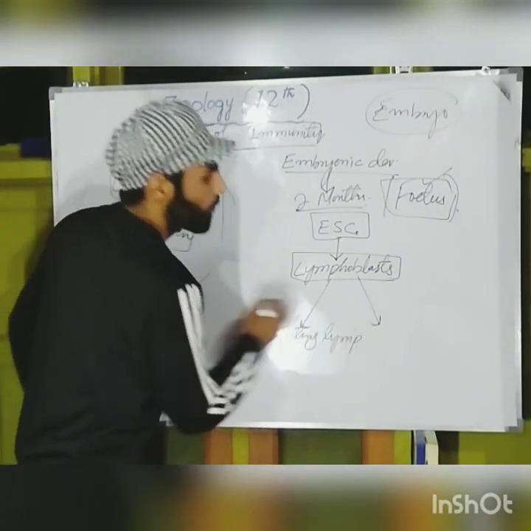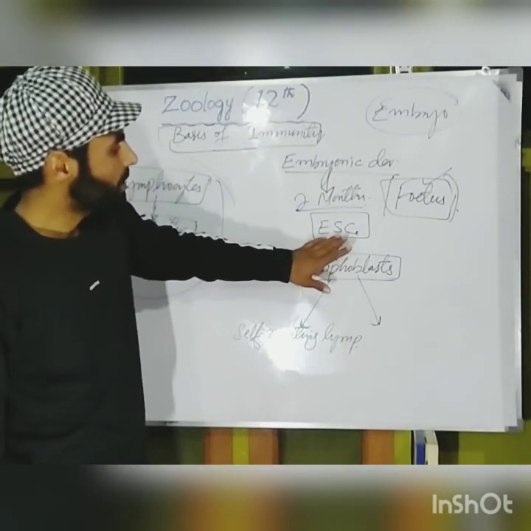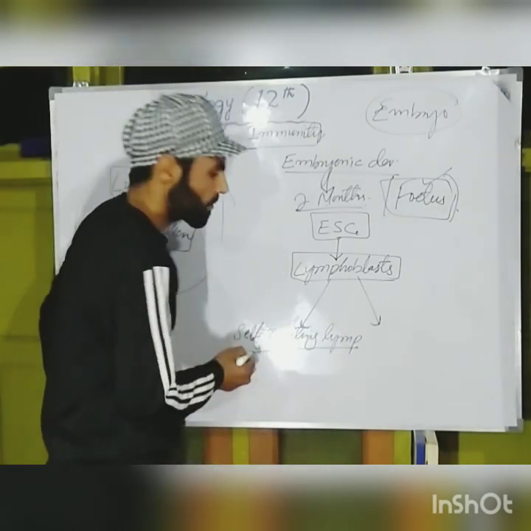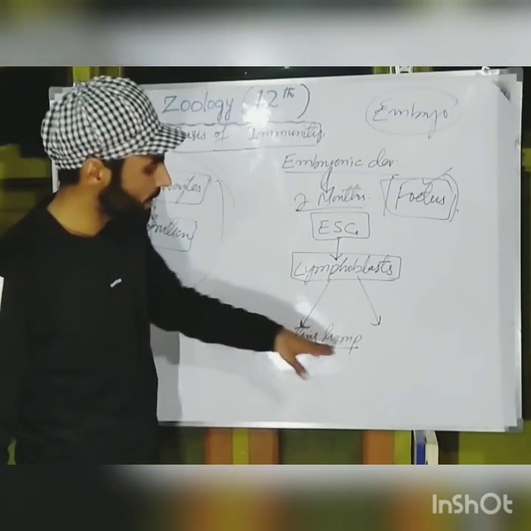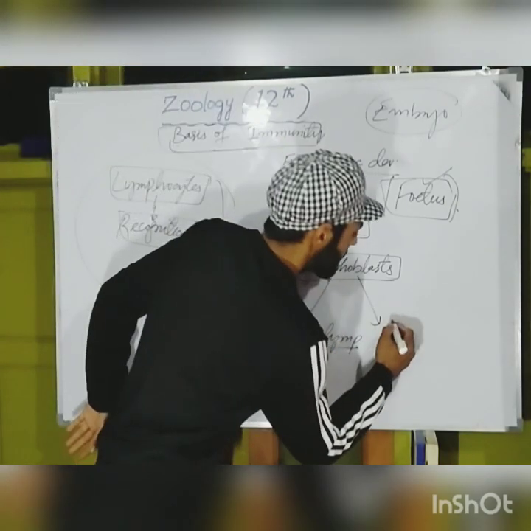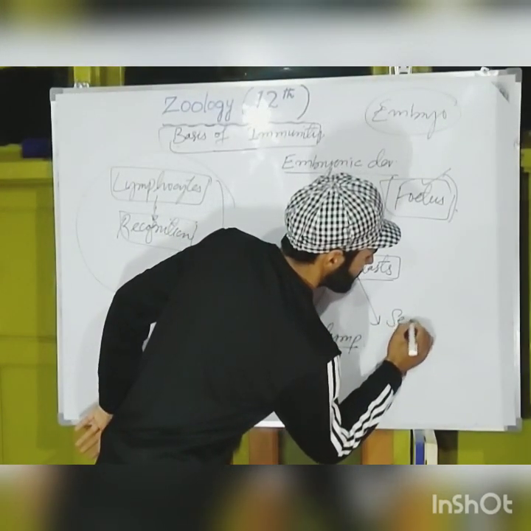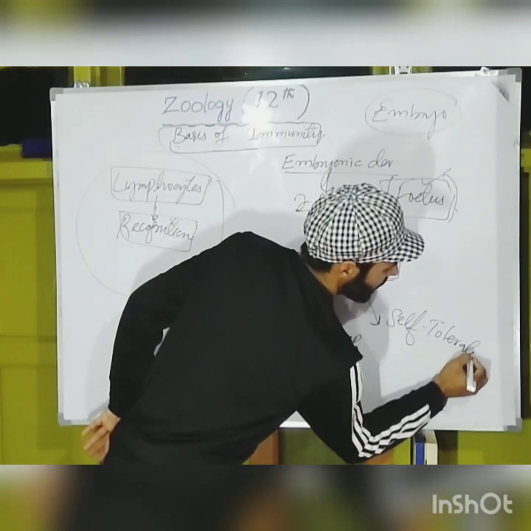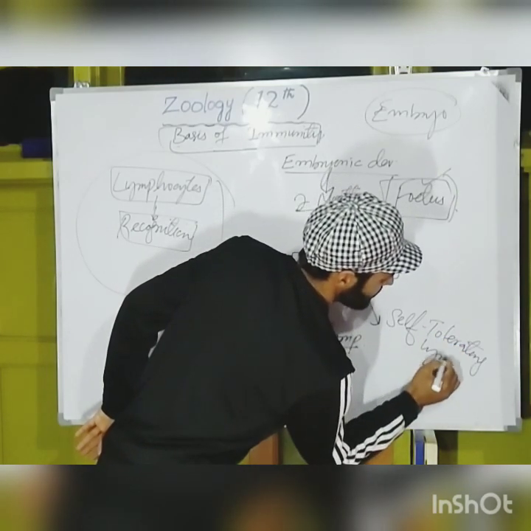So here we reached: embryonic stem cells form lymphocytes. Lymphocytes will give rise to two groups of cells: self-reacting lymphocytes and self-tolerating lymphocytes.